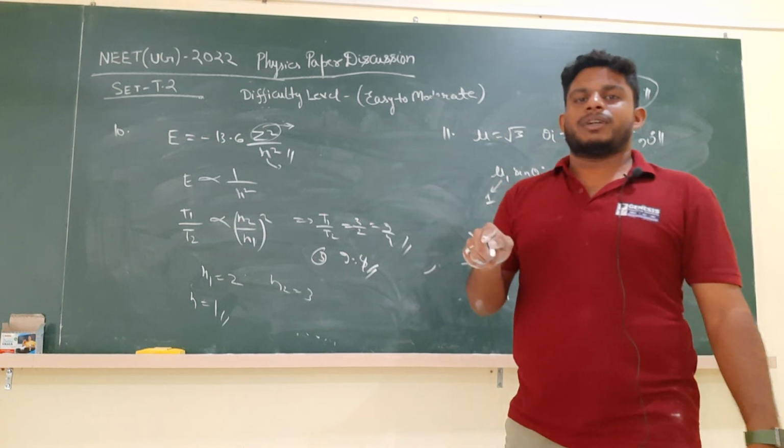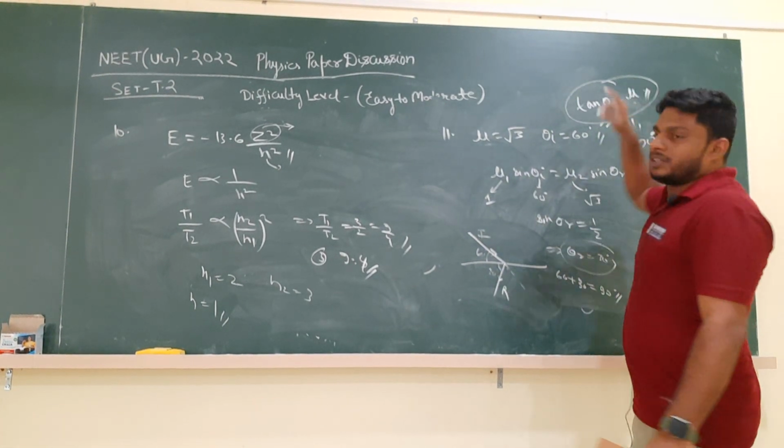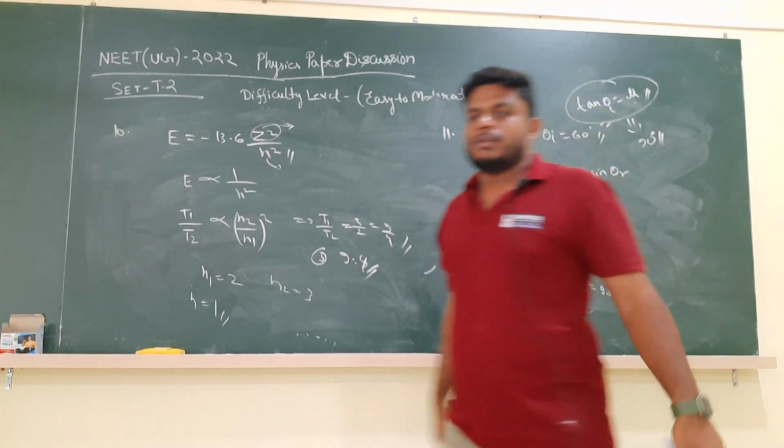So we can solve this by using Snell's law and Brewster's law. Snell's law is a bit lengthy. Brewster's law is easy if by keen observation we can see it. Directly we can solve. Okay, please make a note of it.